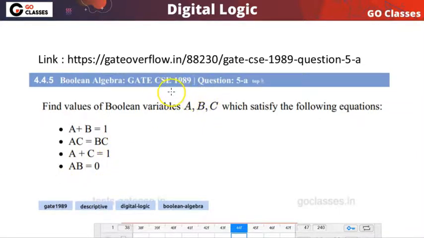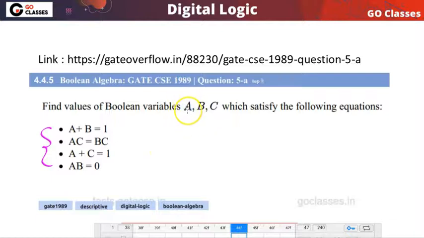Let's solve this GATE 1989 question from Digital Logic. The question is asking, find values of Boolean variables a, b, c which satisfy the following equations. All these four equations must be satisfied. So what combination of values of a, b, c? These are the Boolean variables.